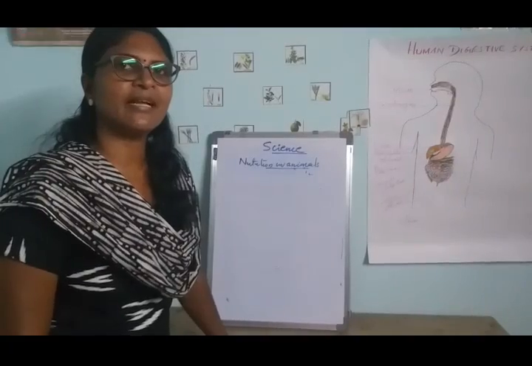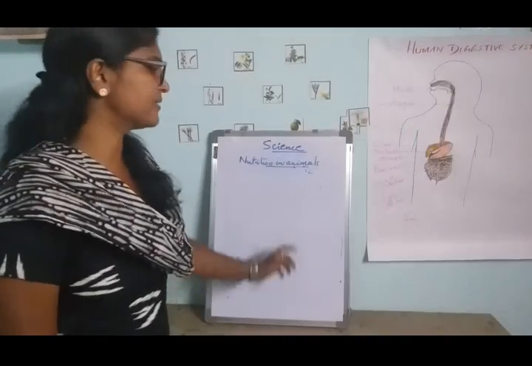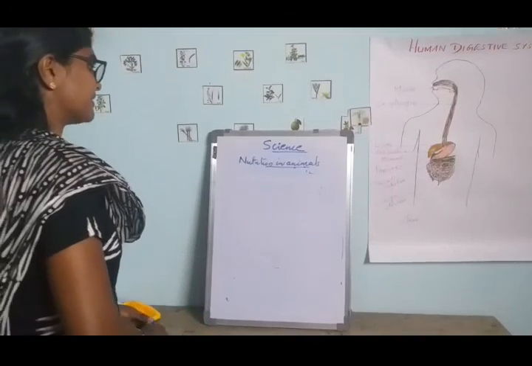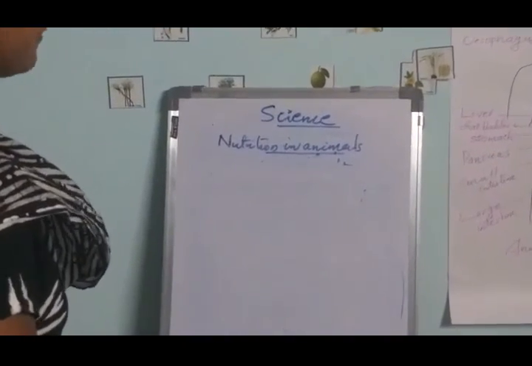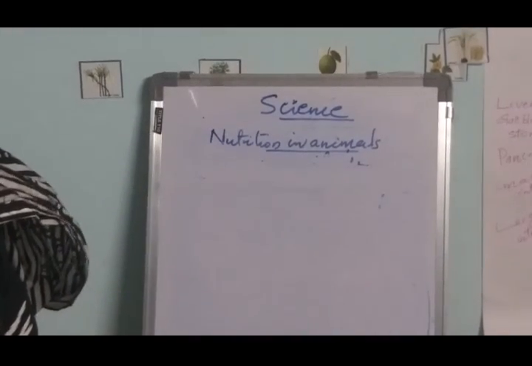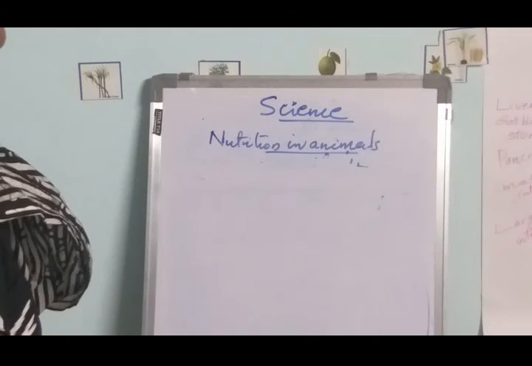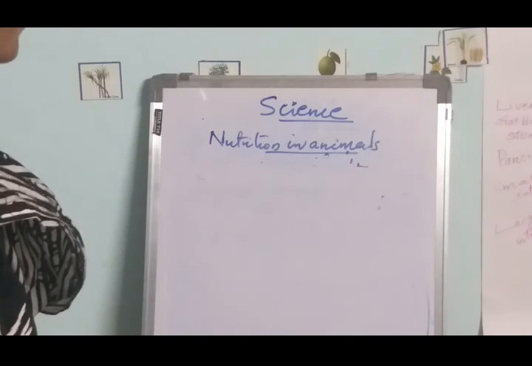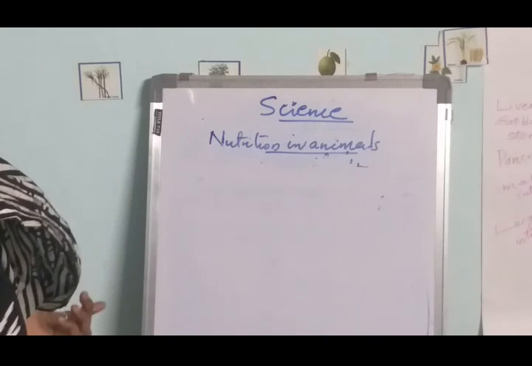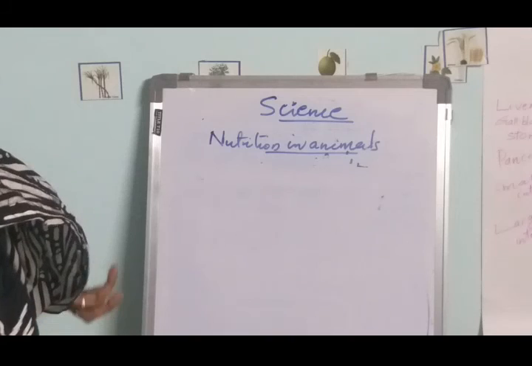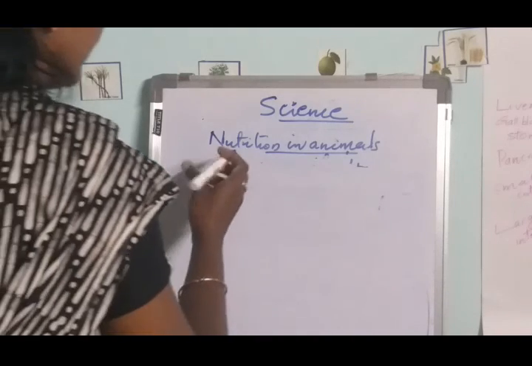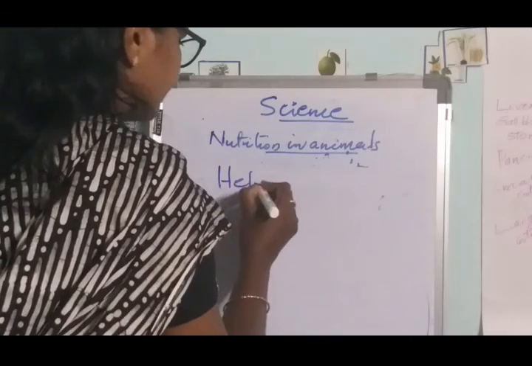Morning, dear children, let me move to the second lesson on science, that is nutrition in animals. In the previous lesson we studied nutrition in plants and how plants make their own food. Plants are considered autotrophs because they prepare their own food. Animals depend on other organisms, or they get food from their surroundings. Such type of nutrition is called heterotrophic nutrition.